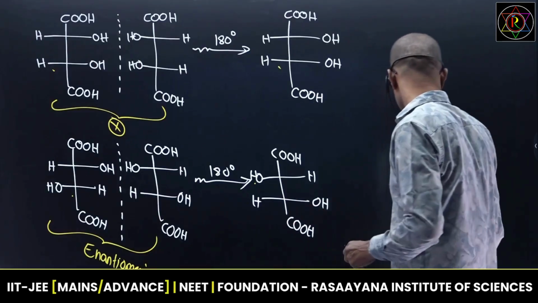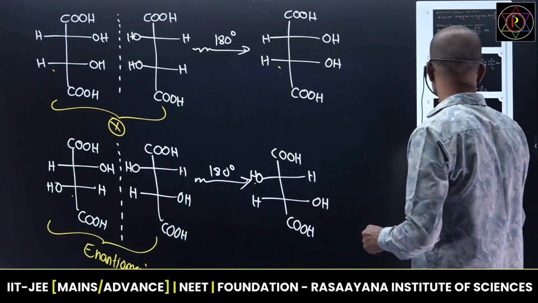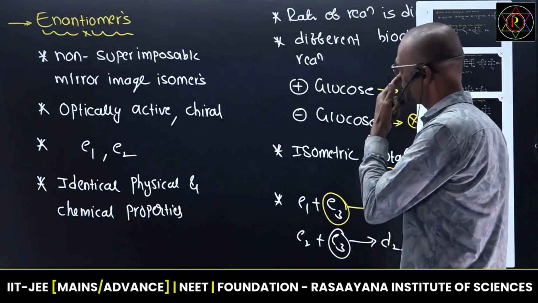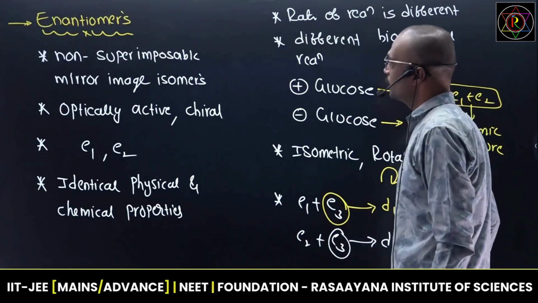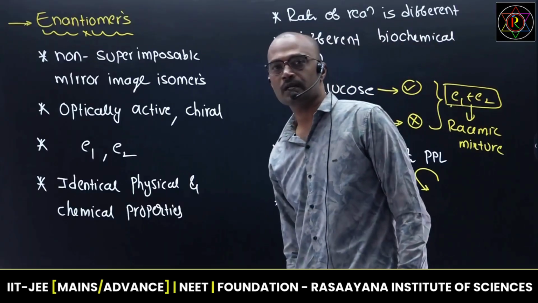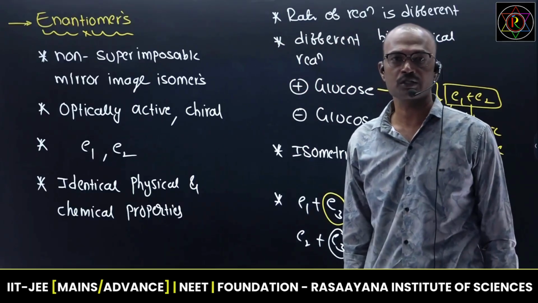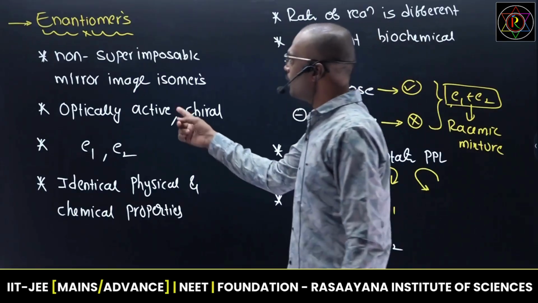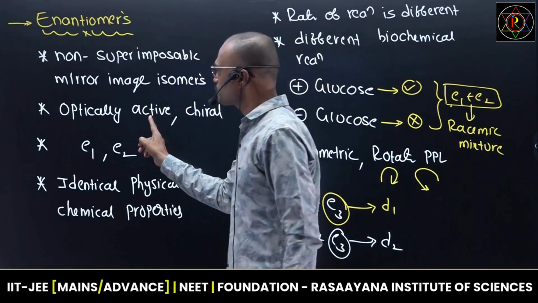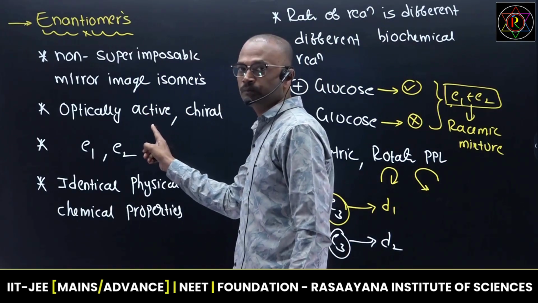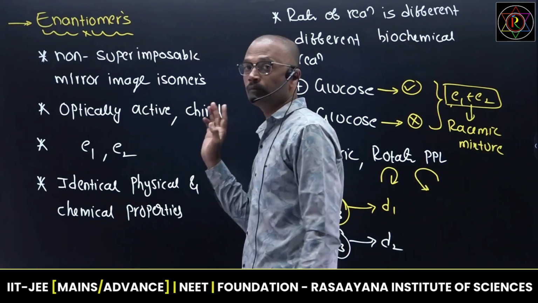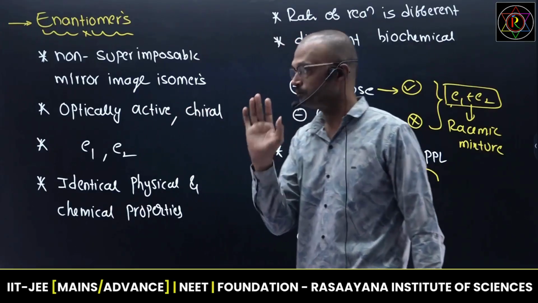Okay, just make a short revision. Non-superimposable mirror image isomers are enantiomers, and don't think mirror image is always an enantiomer. So all enantiomers are optically active. This point is helpful for your examination. Every enantiomer is chiral. Every chiral is optically active.